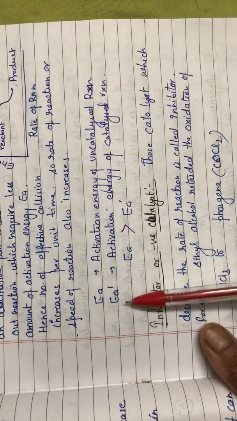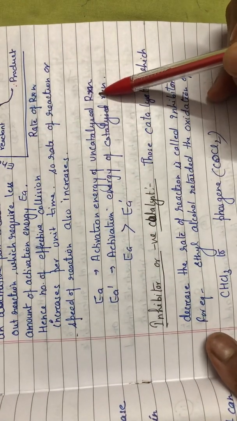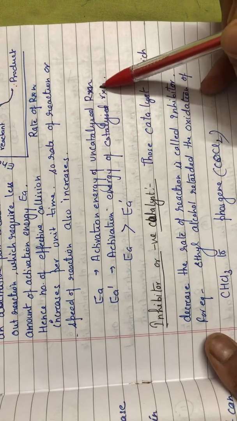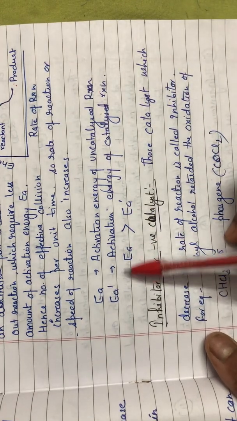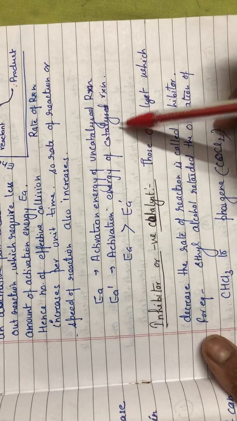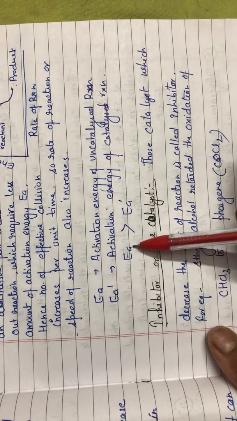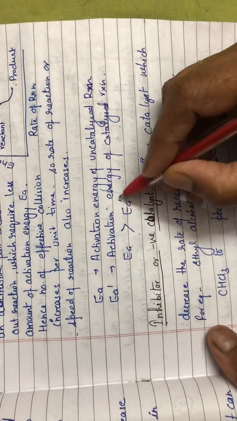Like you can understand, this Ea is the amount of activation energy when the catalyst is not added in the reaction. Ea dash (Ea') is the activation energy of the reaction in presence of catalyst. Now this Ea will be greater than Ea'.